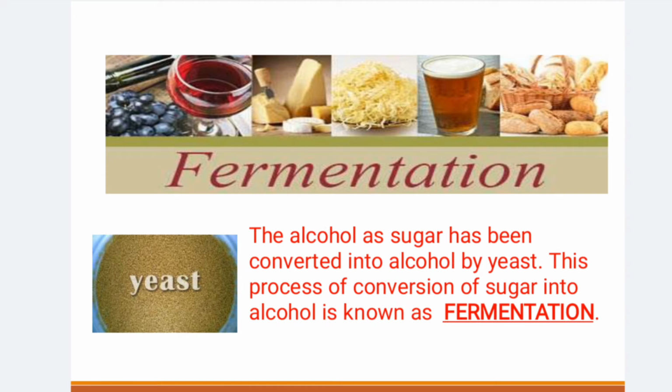Now, in detail about fermentation, we have studied that yeast is the useful microbe which is used in the process of fermentation. And this fermentation process was described by the scientist Louis Pasteur in 1857. And what is this process here?